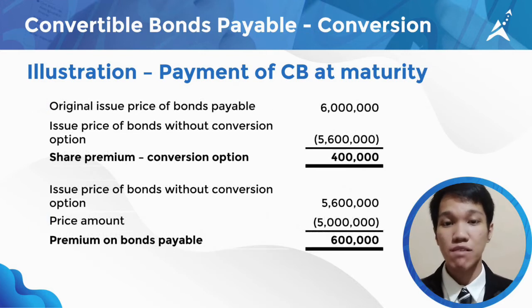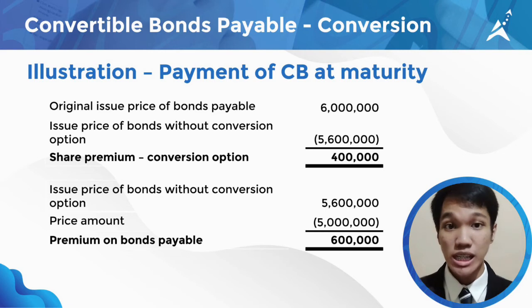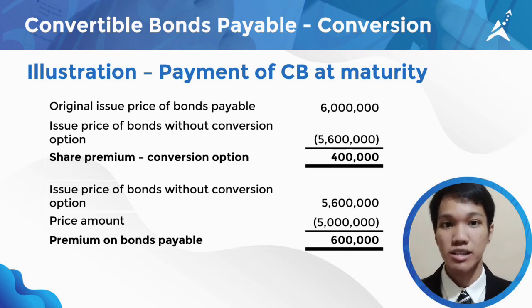Here, we can derive that the issue price of bonds without conversion privilege is 5,600,000 to get the share premium conversion of 400,000. The issue price without the privilege deducted by the price amount will result to 600,000 premium on bonds payable.